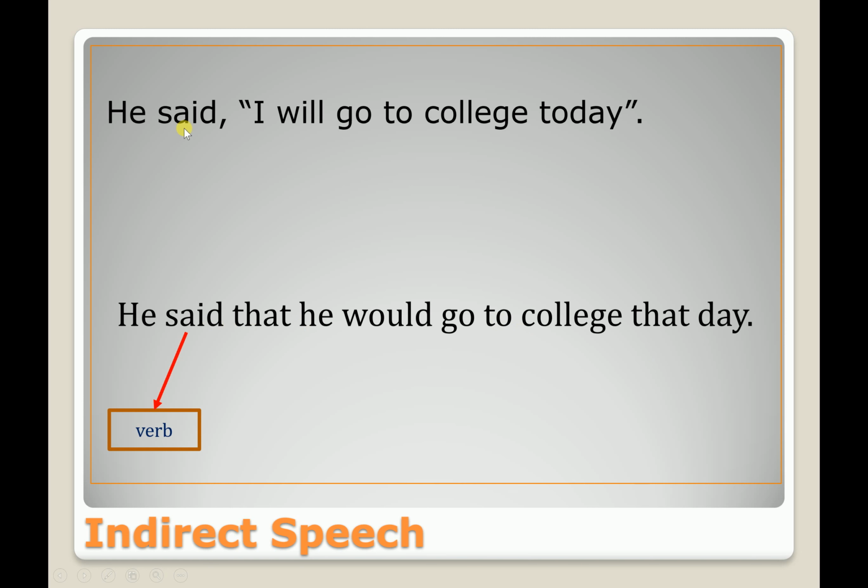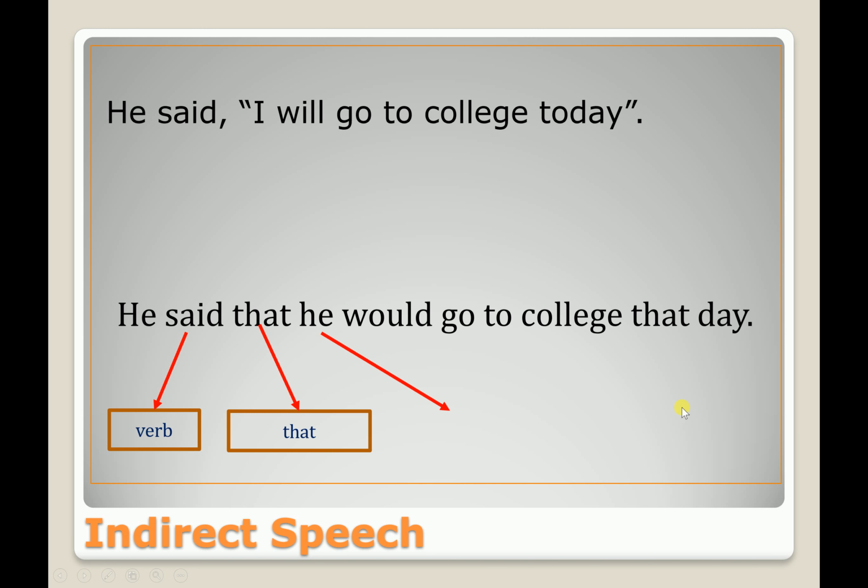Why? Because it is said; we do not change said. If the verb is said to, then we change it to told. The first change is the verb, the second is that. We use that, we don't use a comma or inverted commas, so we just added that.